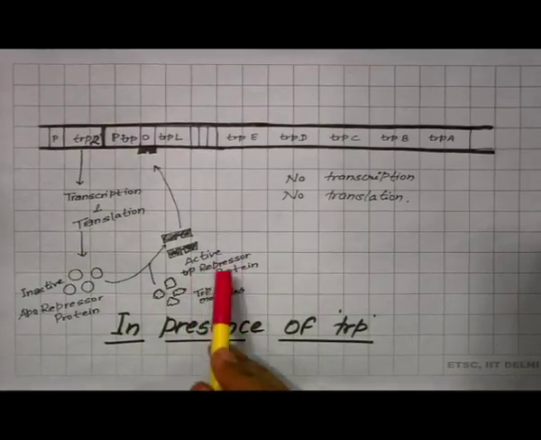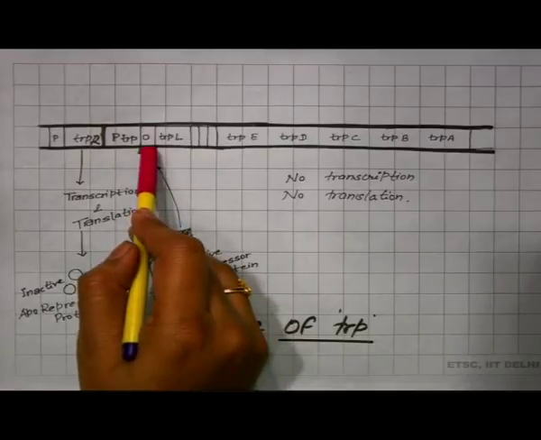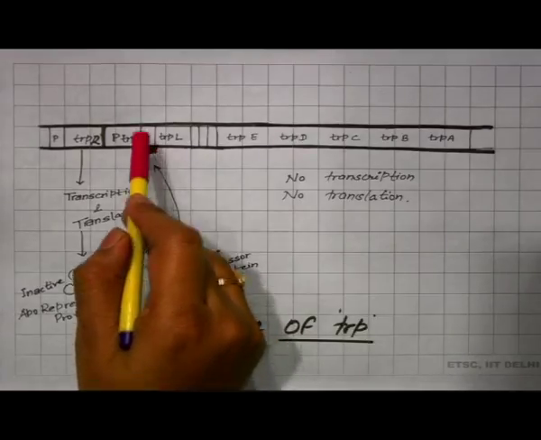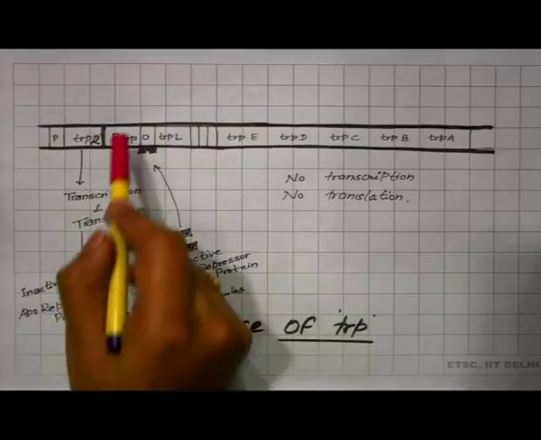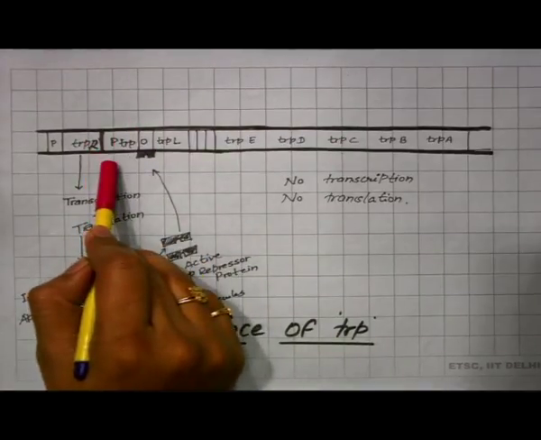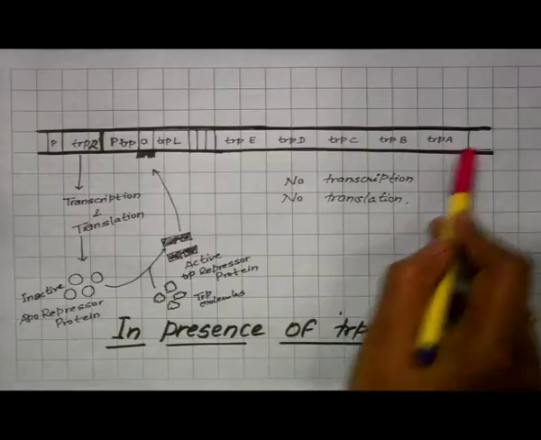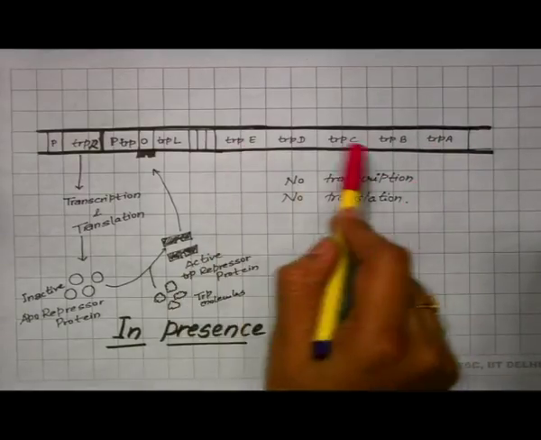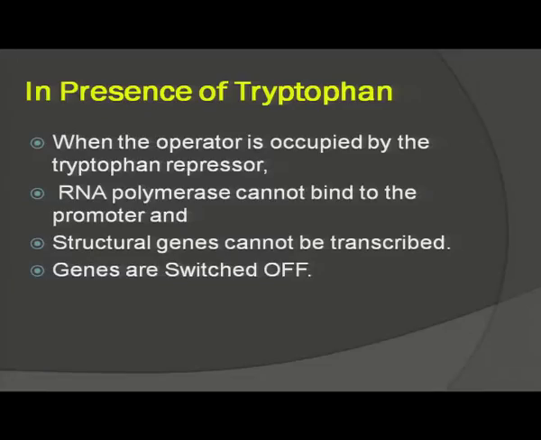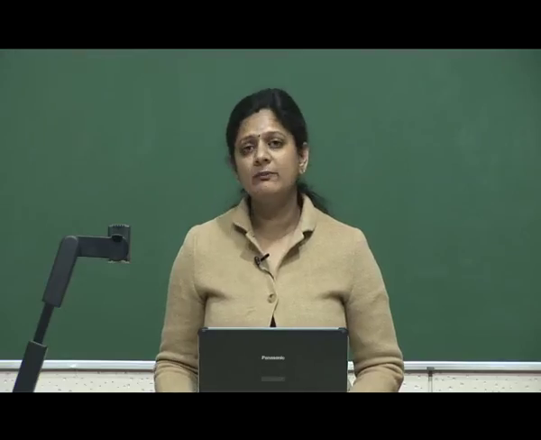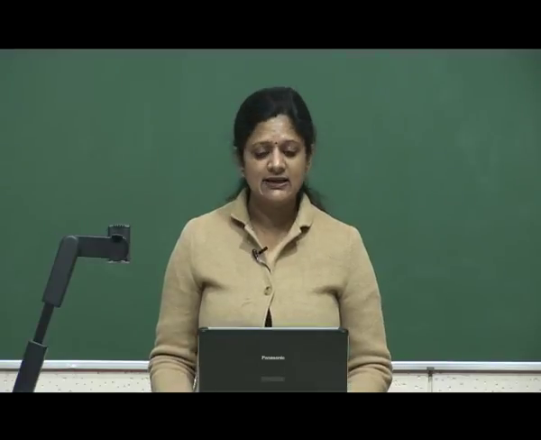This active TRP repressor protein will bind to the operator, and it will block the binding of RNA polymerase to the promoter. And if RNA polymerase cannot bind to the promoter, there will be no transcription and translation of these structural genes, and no enzymes will be synthesized for the synthesis of tryptophan. So, this is how the genes work during the requirement inside the cell.